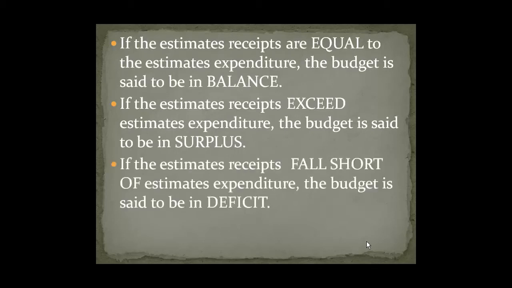The third case talks about when the estimated revenue is less than the estimated expenditure, the budget is said to be in deficit, implying a situation when the government needs to earn more income to finance the expenses.